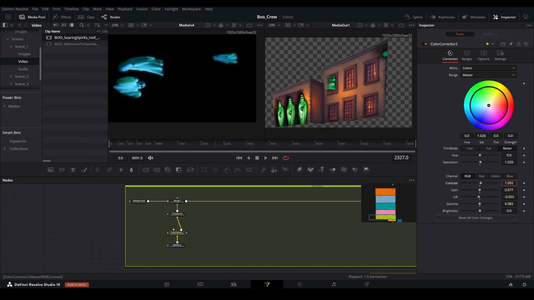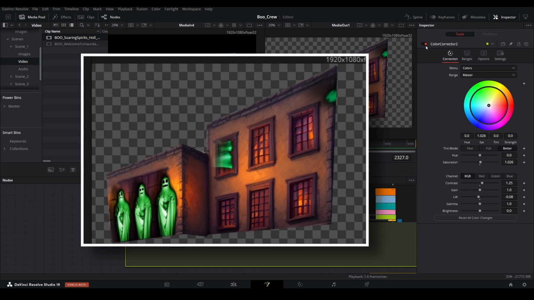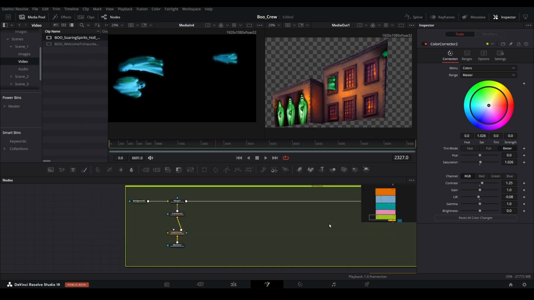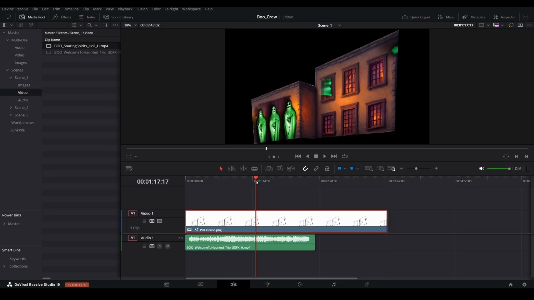The end goal is to get a consistent look across all the assets in your scene, so you may have to go back and perform more color tweaks for each one. To compare the before and after looks of any color corrector node, you can toggle the node on and off. Here we can see this is a much needed improvement, and with that, we can also declare the first scene completed. We can attempt to play it back on the edit page if we wish, but you can see that the playback is very slow.